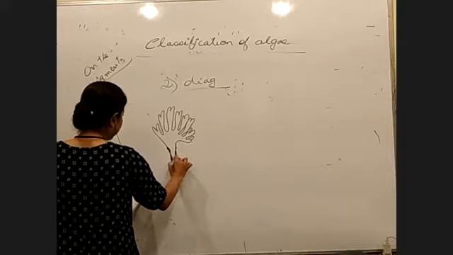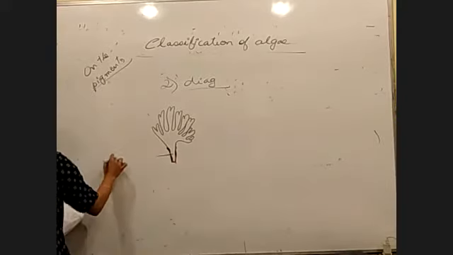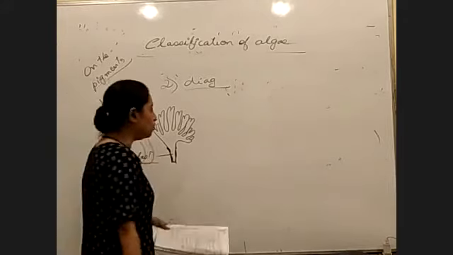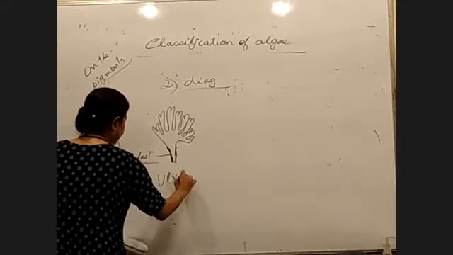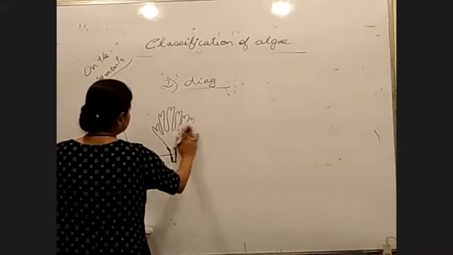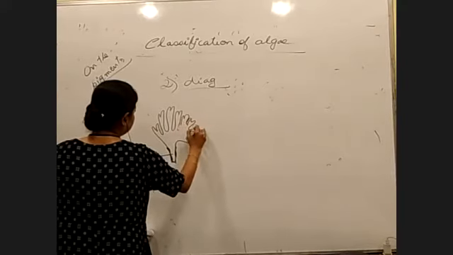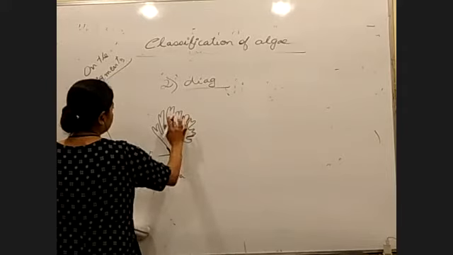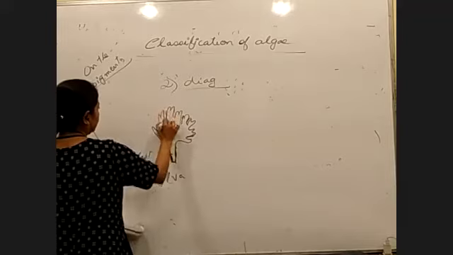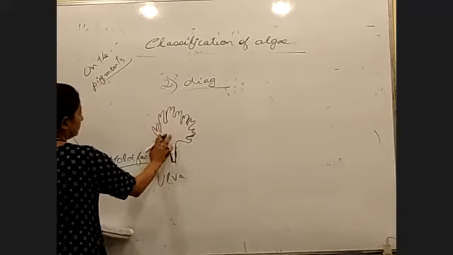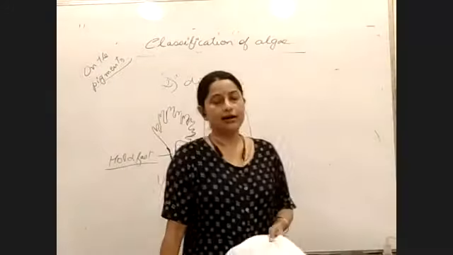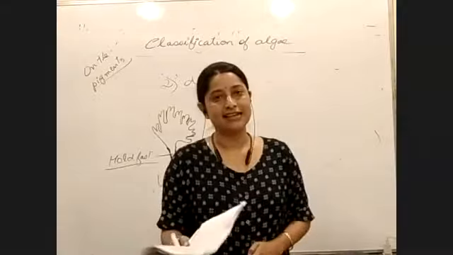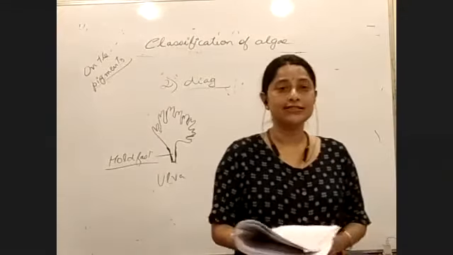A rough diagram, it does not have to be very beautiful. Just to have an idea of how Ulva looks like. In salad, we eat lettuce, whatever the salad leaf.